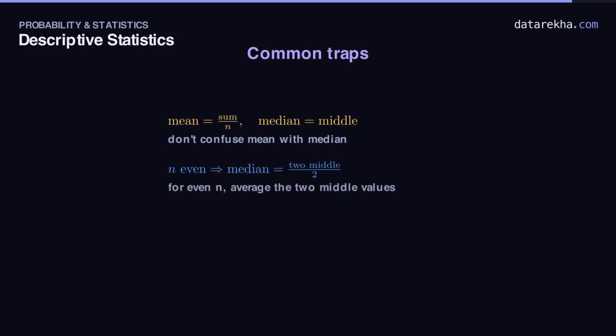Trap 2, an even count. With no single middle, you average the two middle ones. For 3, 5, 7, 9, that's 5 plus 7 over 2, 6. Not even in the data.